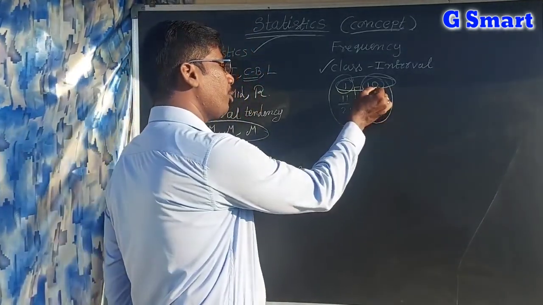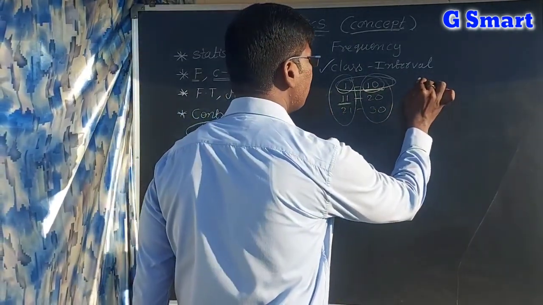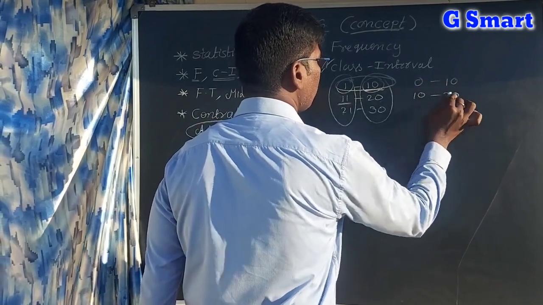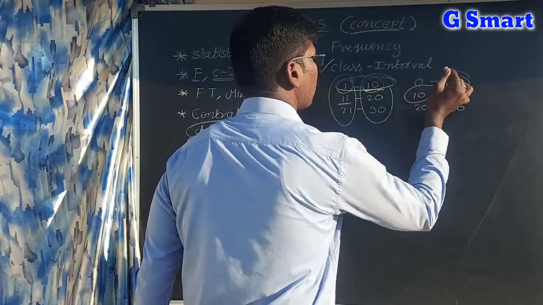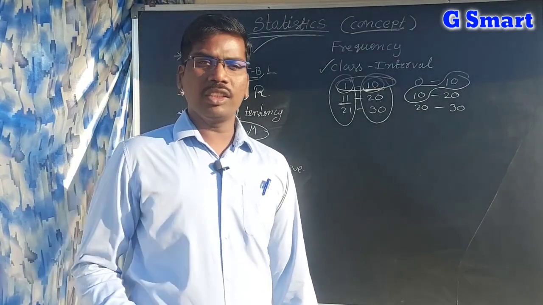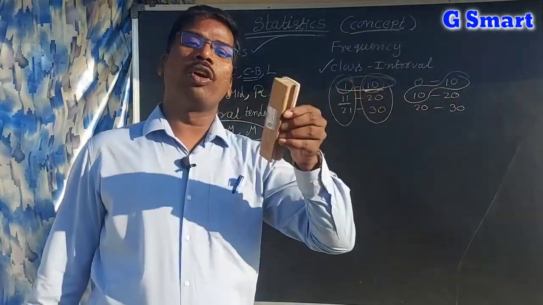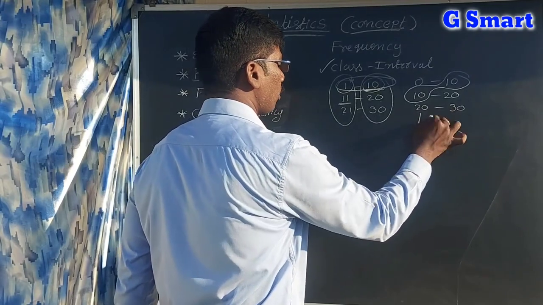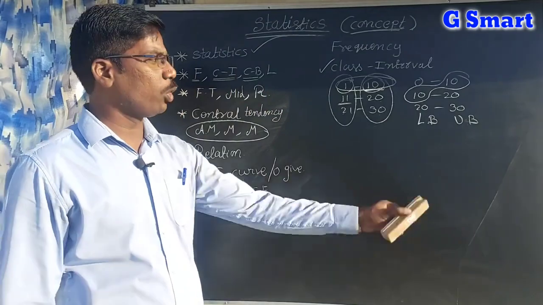If they are equal, like 0 to 10, 10 to 20, 20 to 30, where the upper limit of a class equals the next lower limit of the class, then these are called boundaries. These are called the lower boundary and the upper boundary. For solving statistics problems, we use boundaries only.